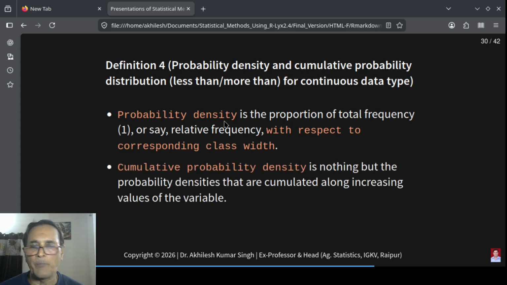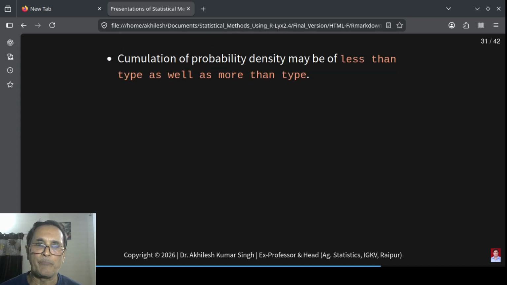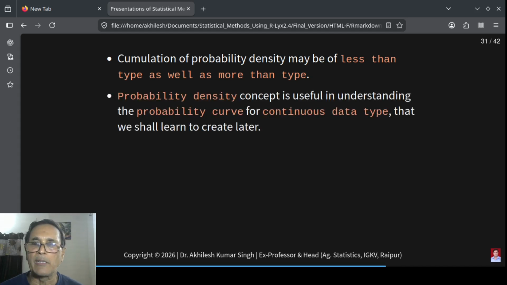And its cumulative probability density is just by accumulation process, nothing but the probability density that are cumulated along increasing values of the variable. Cumulation of probability density may be of less than type as well as of more than type. Probability density concept is useful in understanding the probability curve for continuous data type that we shall learn to create later. Let me demonstrate how.